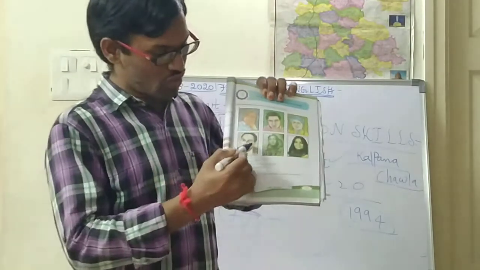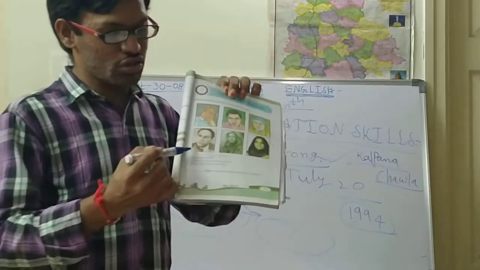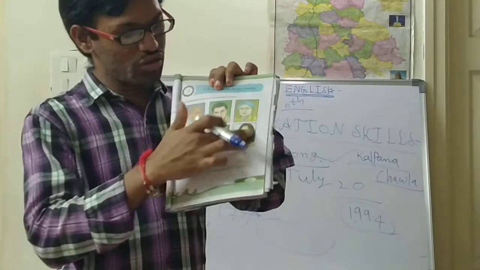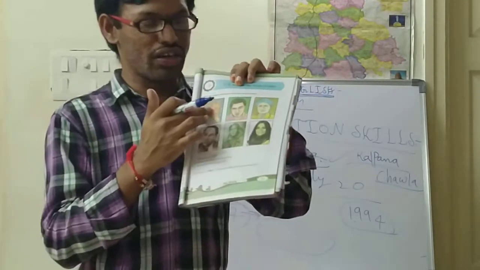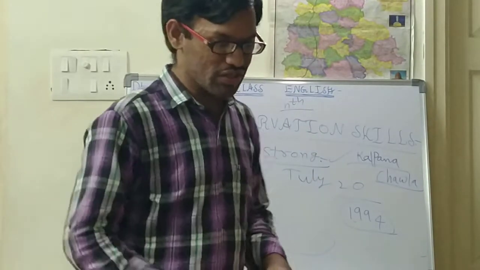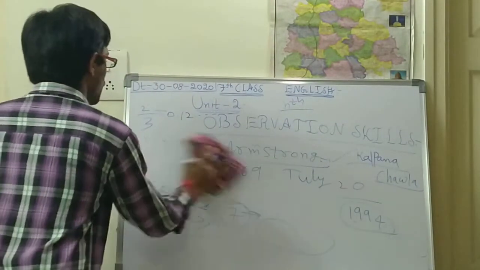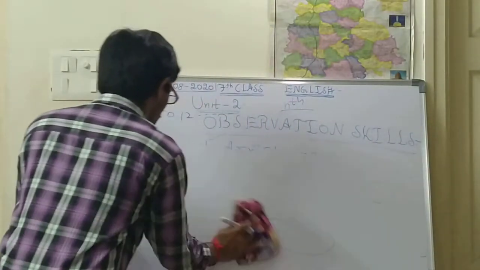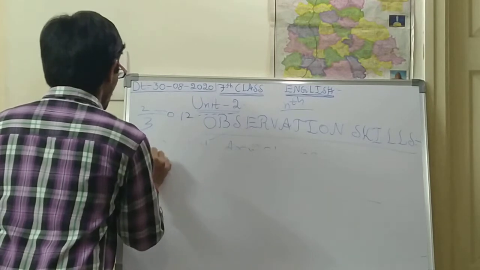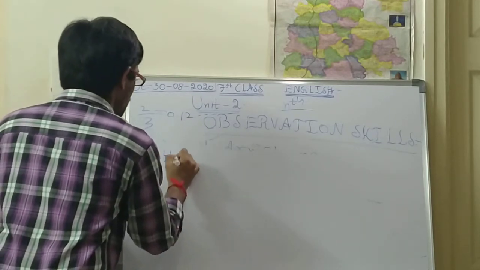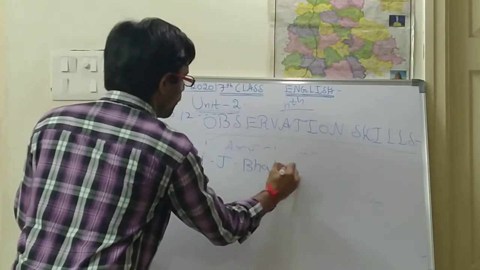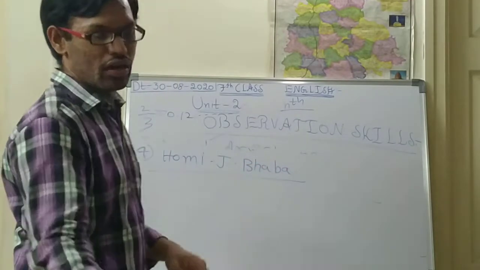Next, who is this person? I think you are seeing this person as very new. You know all these persons somewhat from previously, but this person you are seeing as very new. We shall discuss about him also. So the fourth one, this person is named Homi J. Bhabha.